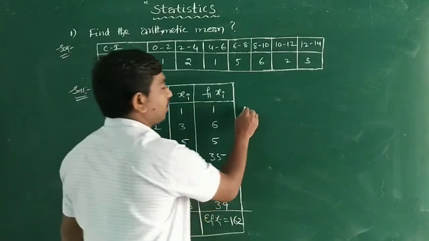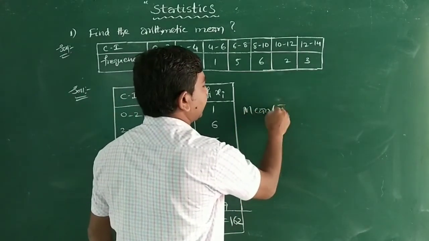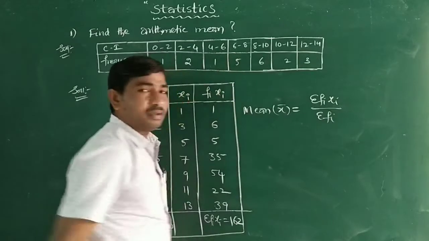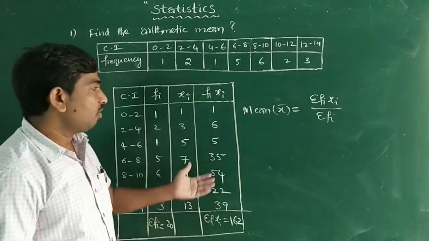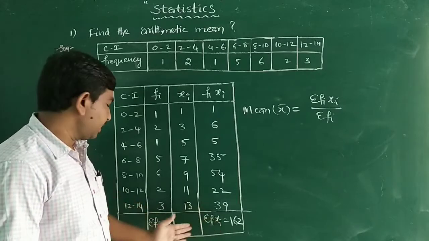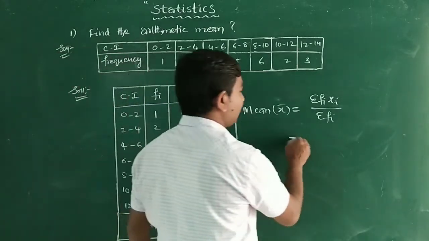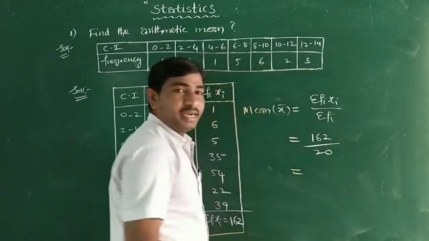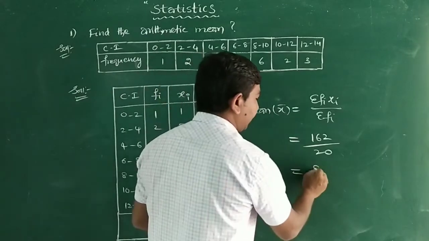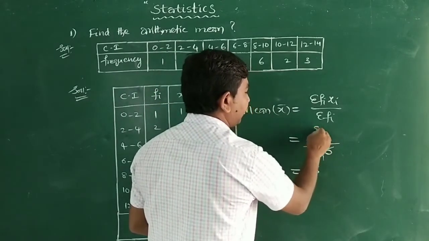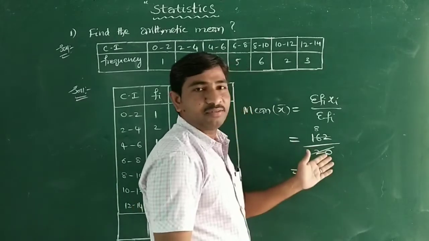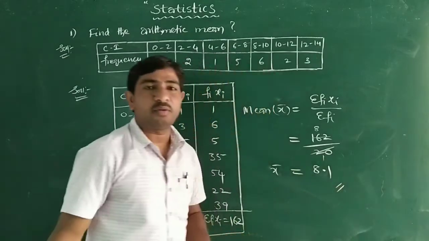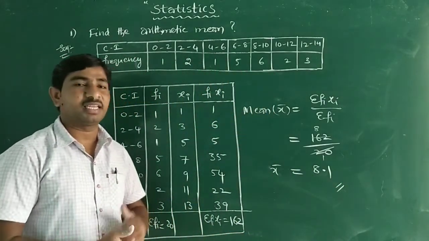Now we have to use the formula: mean, x bar, is equal to summation Fi Xi by summation Fi. Apply those two values. Summation Fi Xi value is 162. Summation Fi value is 20. So by division, what will you get? 20 times 8 is 160, so 2 is left. Put the decimal point, 0, 21, 8.1. So x bar is equal to 8.1, our required arithmetic mean for the given problem.